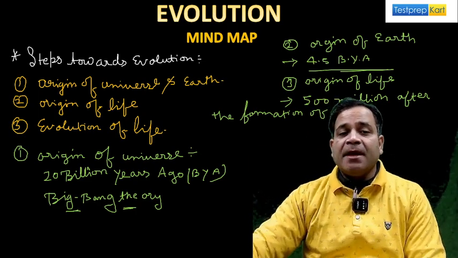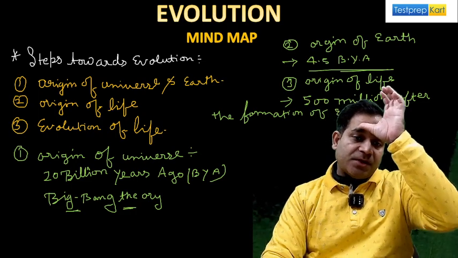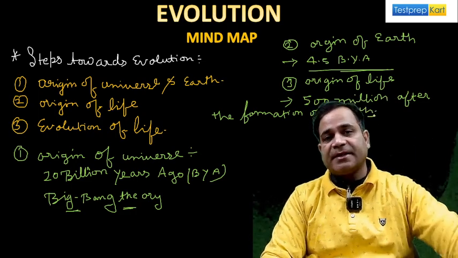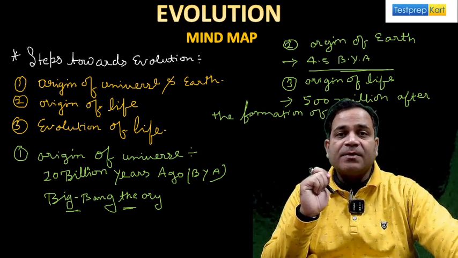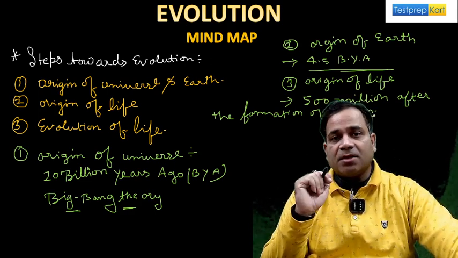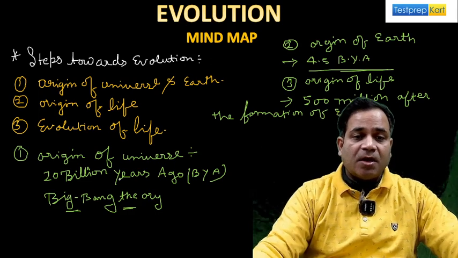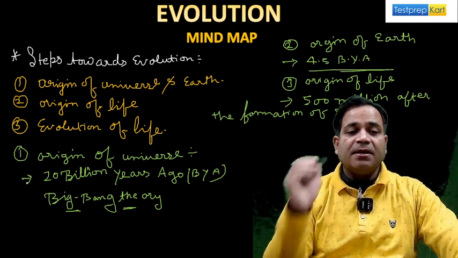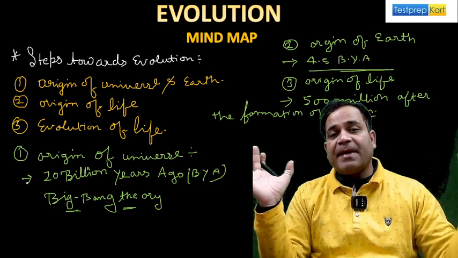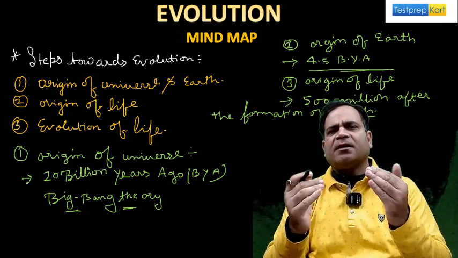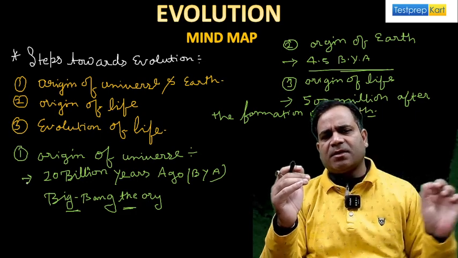Now see, the second thing that is very important to understand here is the origin of the universe. If I'm saying the origin of universe, what does it mean? It is 20 billion years ago, the expected years, in the Big Bang theory. And I will tell you in detail about this origin of universe.